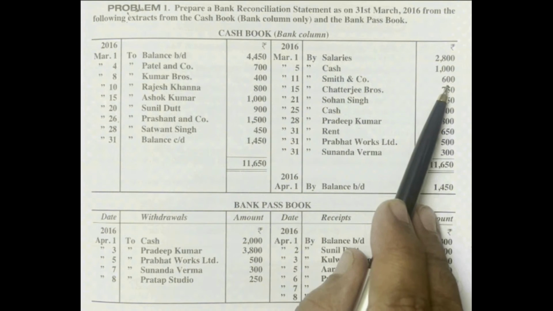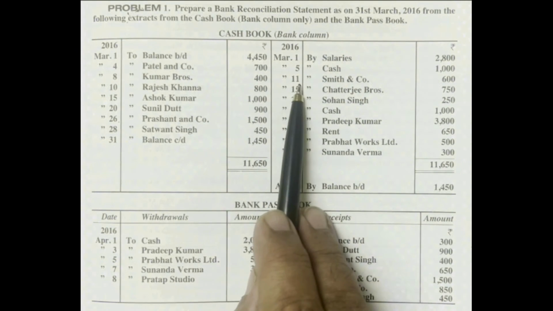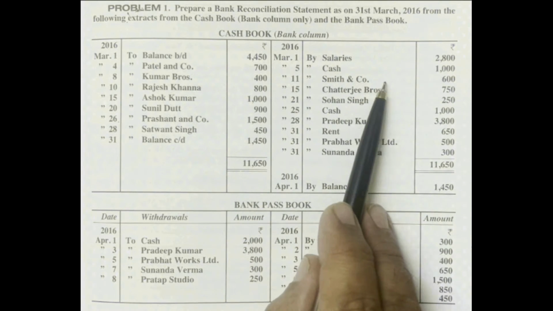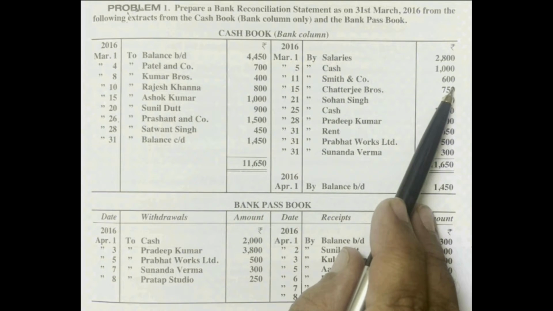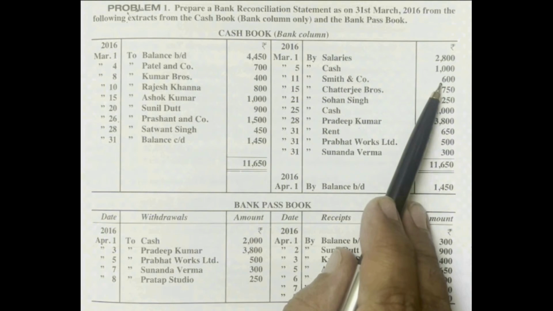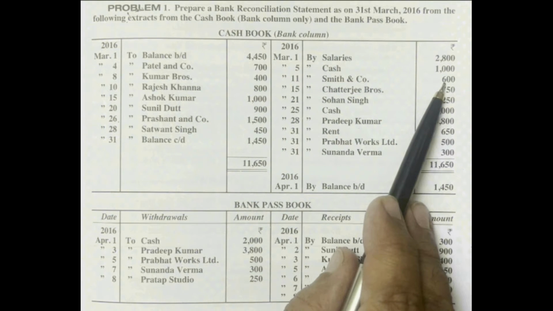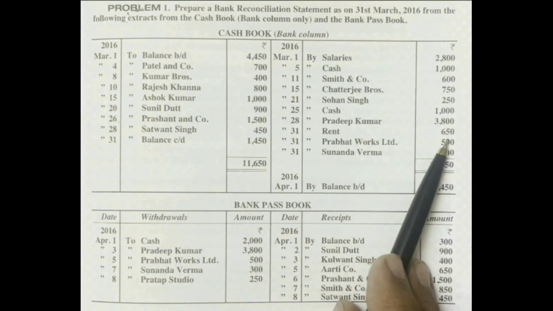Check amount 600 rupees, issued on the 11th date. So we assume that on the same day Smith and Company went to our bank, presented our check, and took the money from our bank account. Our bank balance is decreasing on the same day. Therefore, we credited all these amounts.